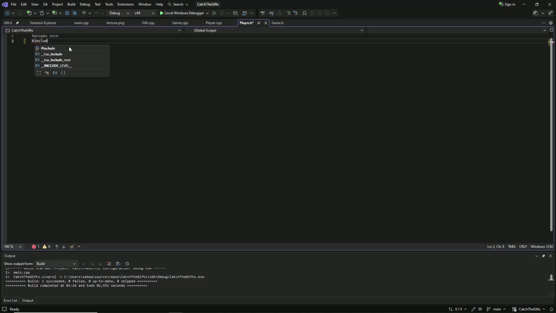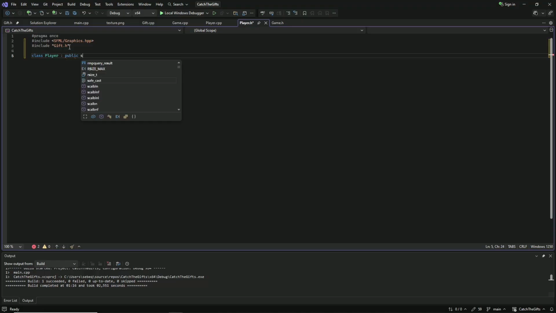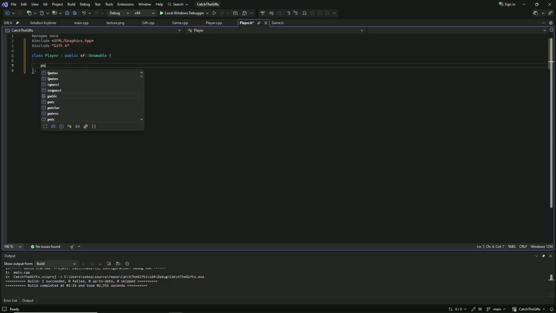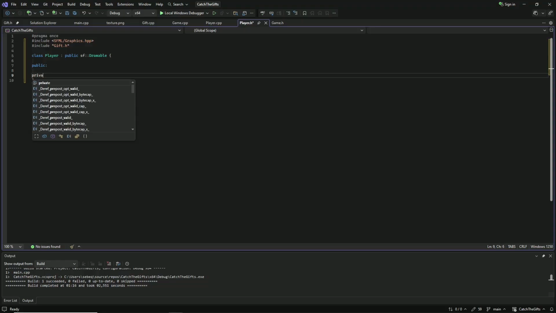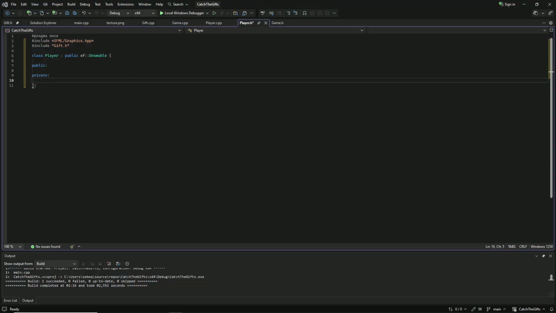Next, I would like to include the SFML graphics library, as well as the gift header, and for now that should be enough. So let's declare the class Player. This class will also extend the Drawable class. Let's declare the public fields and the private fields. Well, we are going to need our draw method. Okay, next, let's define our constructor.